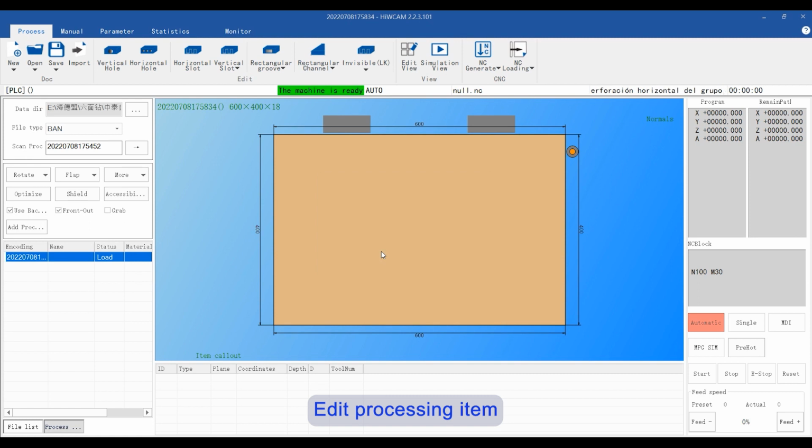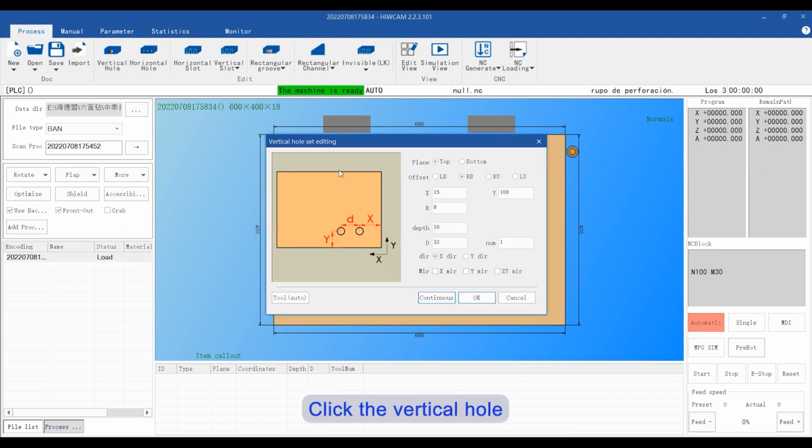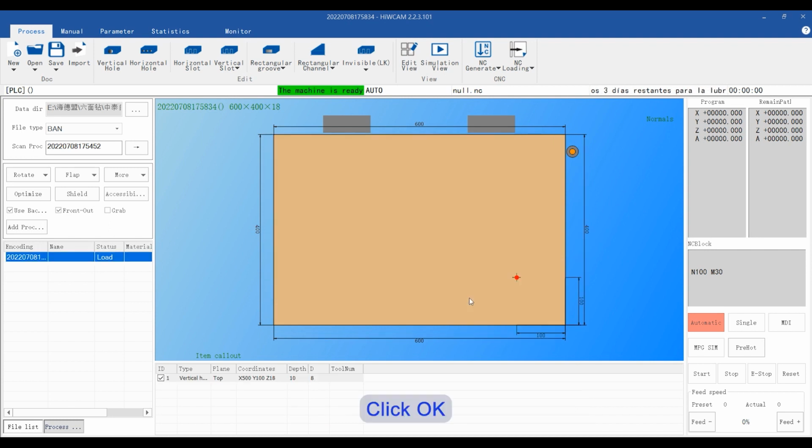Edit processing item. Take editing vertical holes as an example. Method 1: Click the vertical hole. Set the vertical hole position parameters. Click OK.